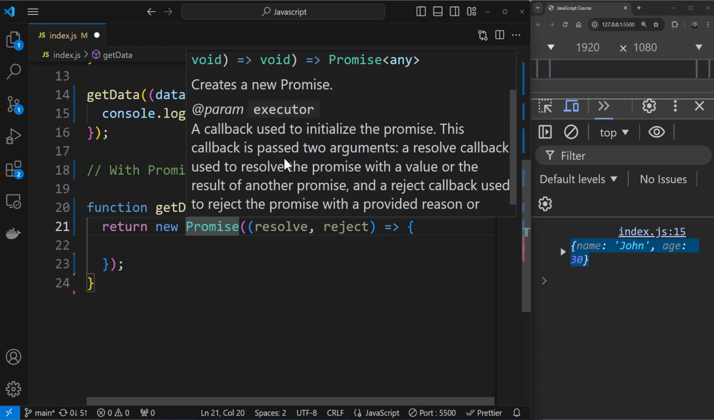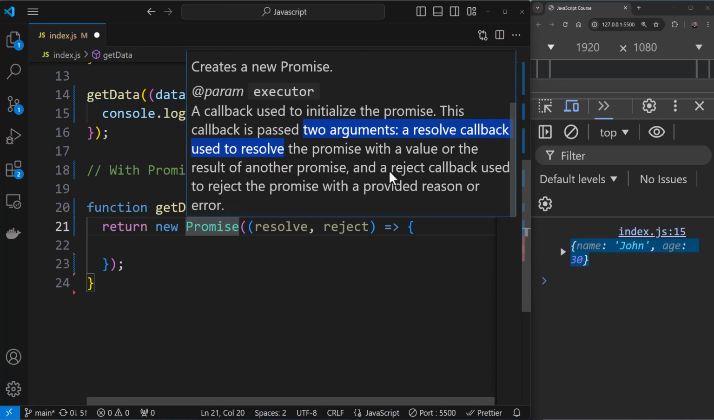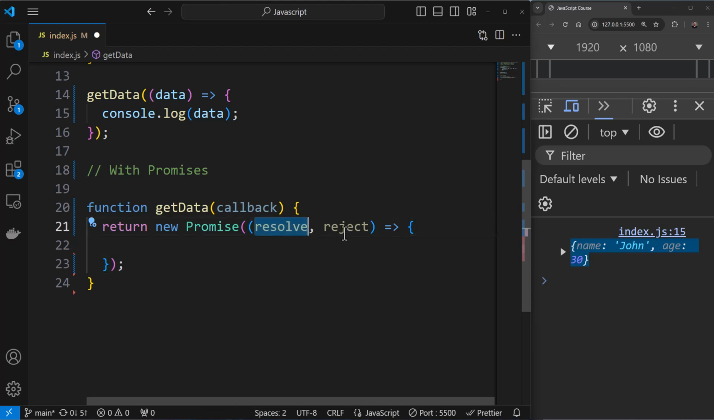Here, if you see a little bit of documentation, you'll see you have two arguments, a resolved callback. Resolved means the operation was successful. So resolve is just a term used to say that the callback or whatever the operation happened was successful. And reject meaning that the error happened, or for some reason the operation was not successful. So we are having two callbacks over here, resolve and reject.